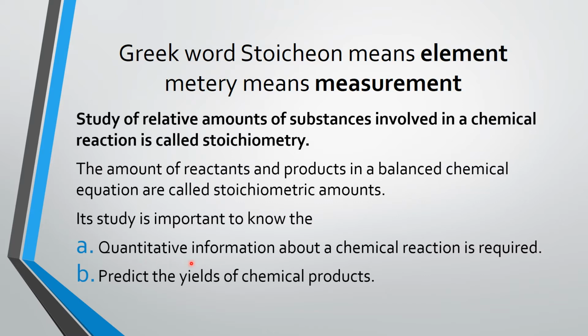Quantitative information means the amount of the reactants reacting together and the amount of the products that is produced. And we can also predict the yield of the chemical product, that is, how much of the product we get. All this information we may get from stoichiometry.